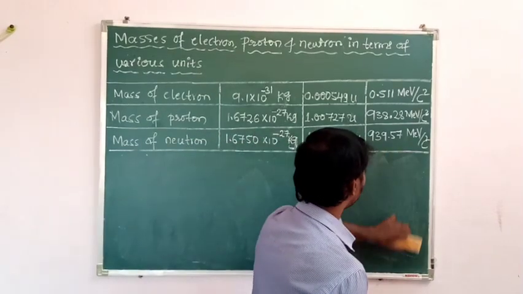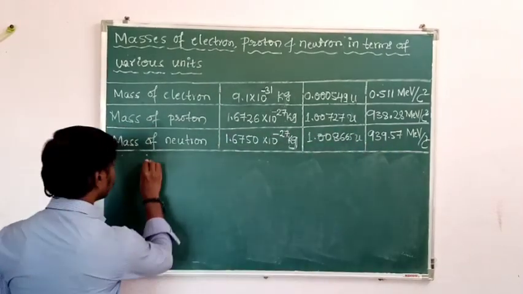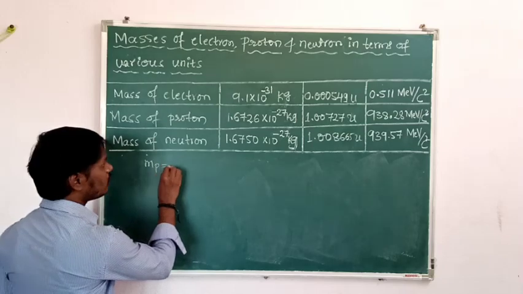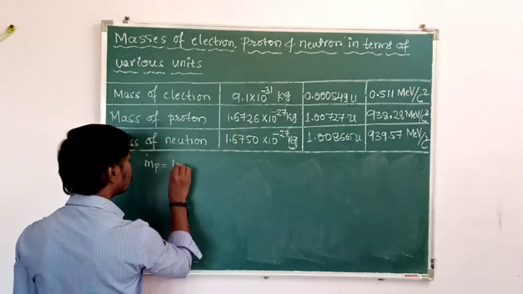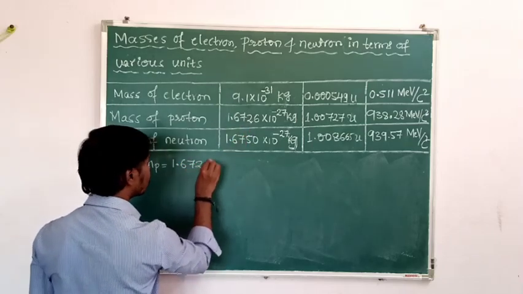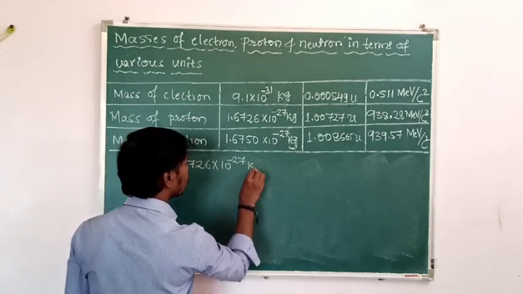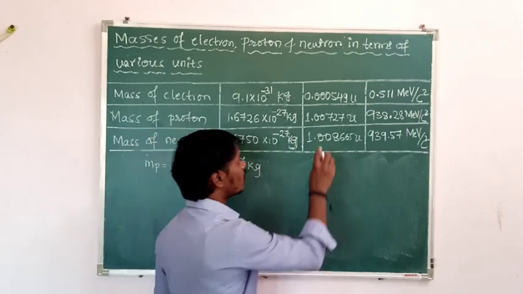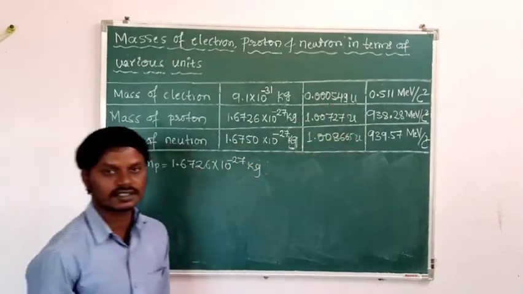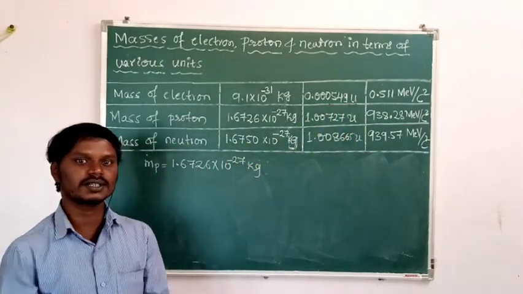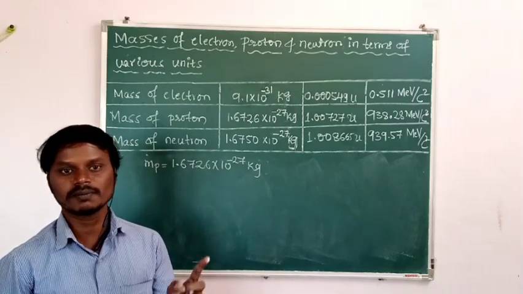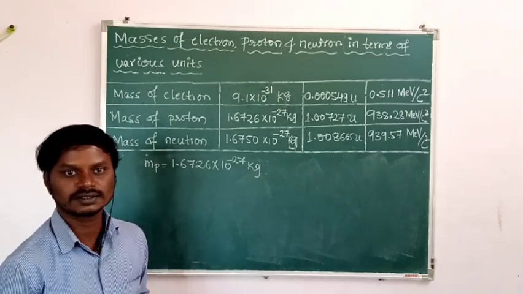Mass of the proton in terms of kg is 1.6726 into 10 to the power of minus 27 kg. So what is the mass of the proton in terms of atomic mass unit? Then how to convert the kg to atomic mass unit? By dividing by 1.66 into 10 to the power of minus 27.